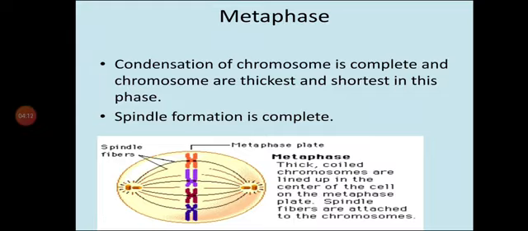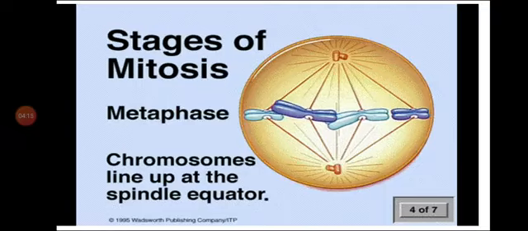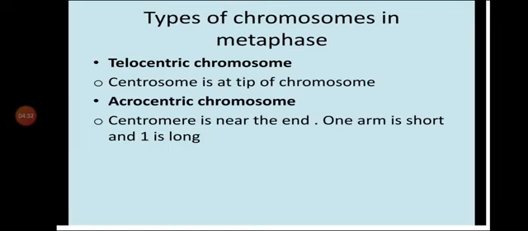You can see here in the diagram also, chromosomes line up at the spindle equator. This is known as the metaphase stage. Now, there are different types of chromosomes in metaphase: telocentric, acrocentric, submetacentric and metacentric. Different types of chromosomes are present in metaphase.